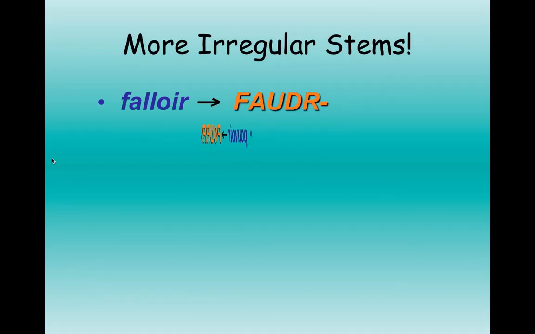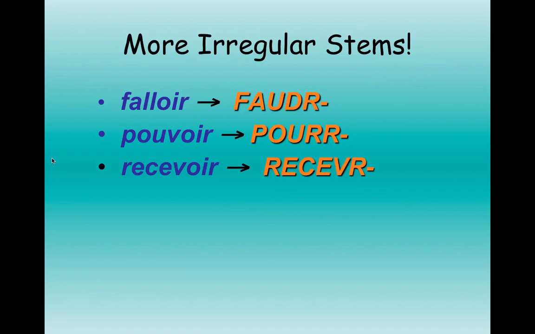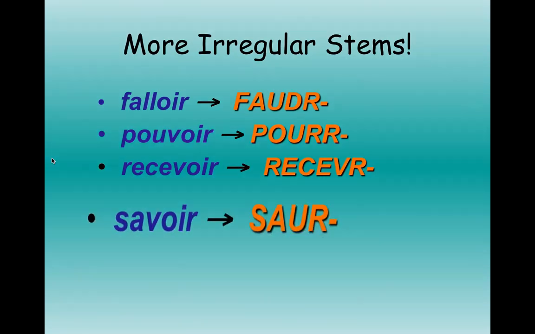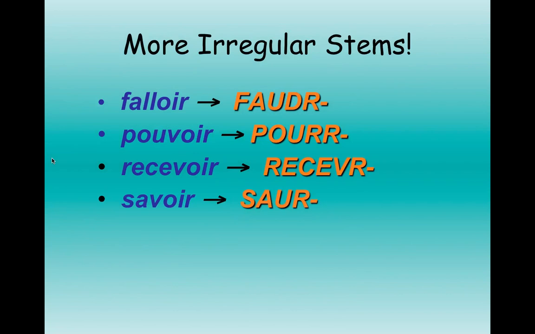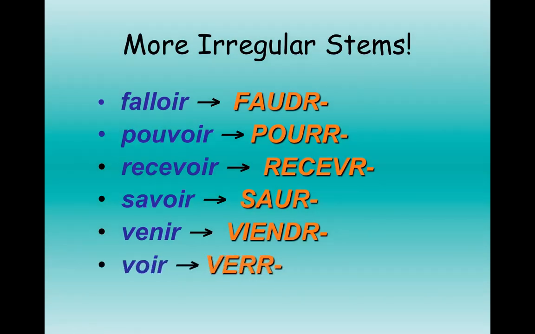Recevoir becomes recevr. Savoir becomes saur. Which is interesting because avoir was A-U-R, so savoir, just put the S in front. Venir, this one students commonly get wrong. It's viendr. Voir is verr with two R's. And vouloir is voudr. Like I said, you already learned the conditional of vouloir. Je voudrais.